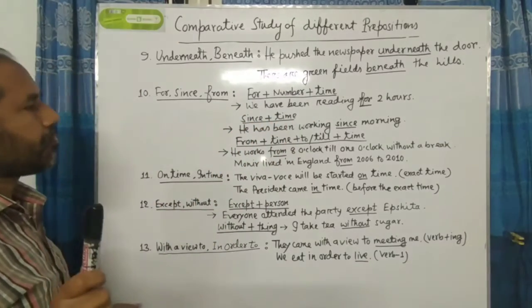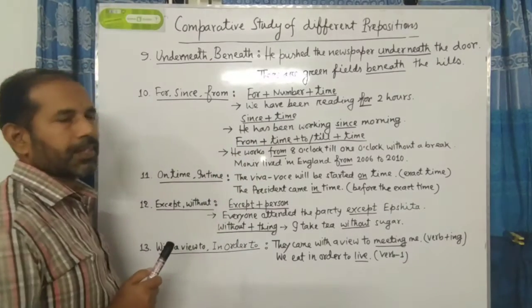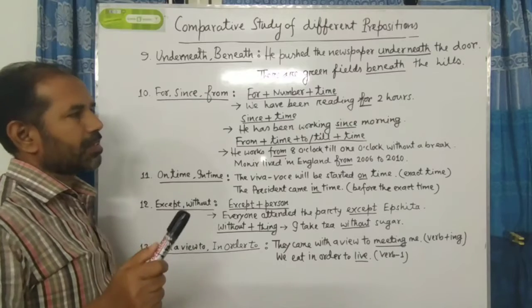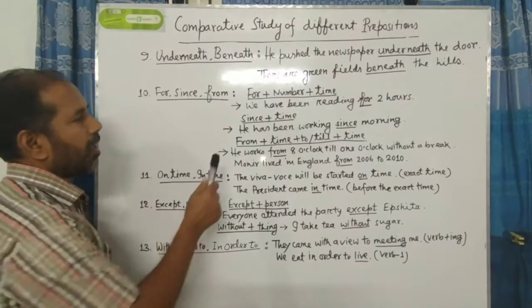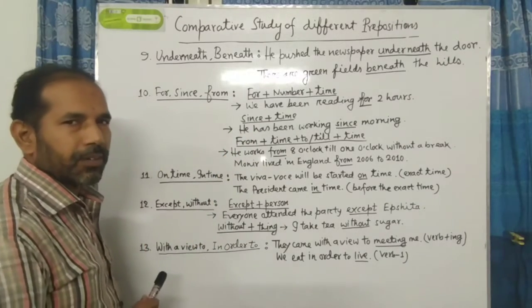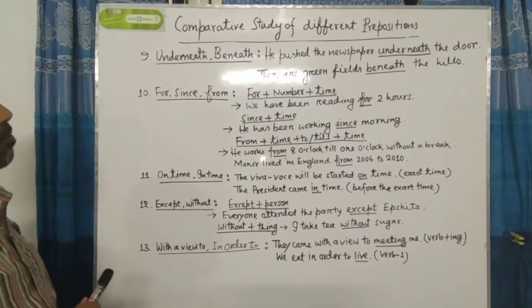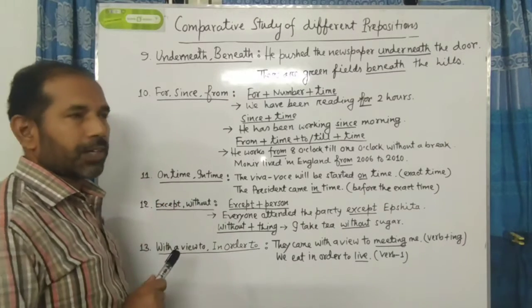Next comes since plus time. At the time of using since, you have to follow this formula: since plus only time. After since there is no number. We should not use any number after since. So since only takes time-related words after it.